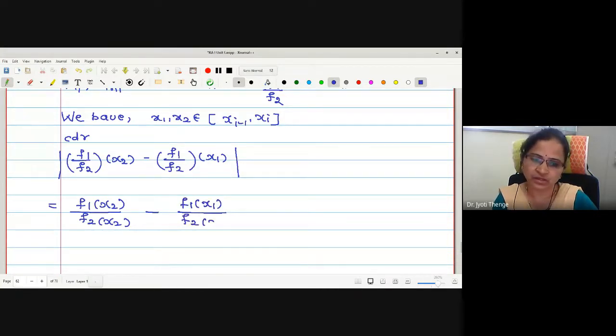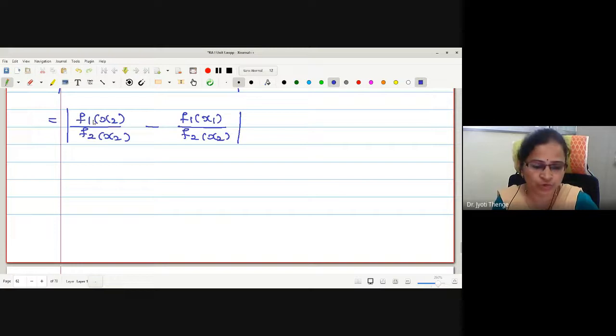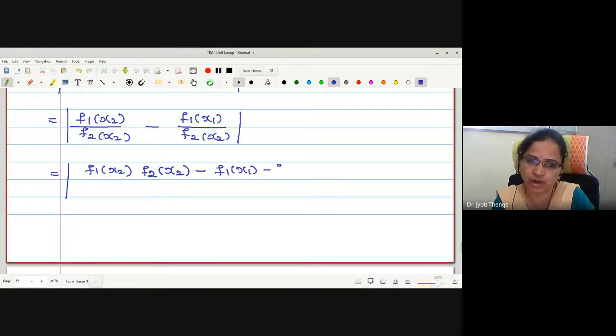Again, to separate the terms of f1 and f2, we are going to make an adjustment. Okay, before that, let me do a cross multiplication here. What does the cross multiplication give us?